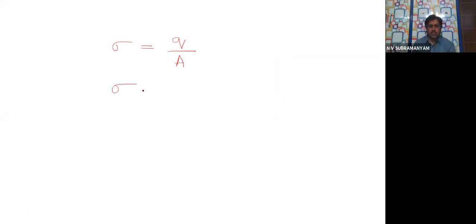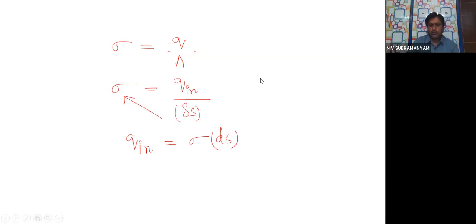Here, Q in is the charge inside the Gaussian surface, and the area is dou S, the area under consideration. Cross multiplying, Q in is equal to sigma into dou S. Okay, everybody?